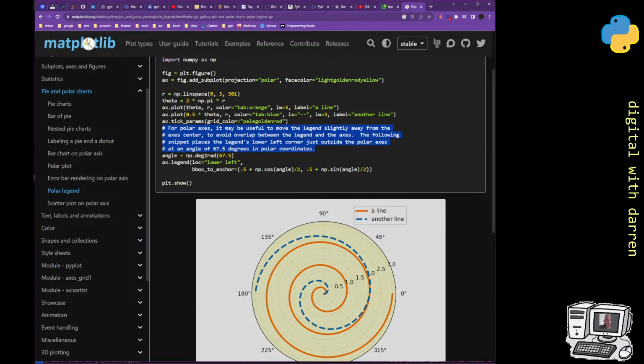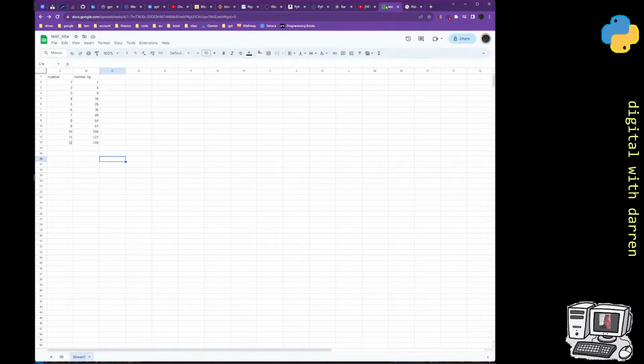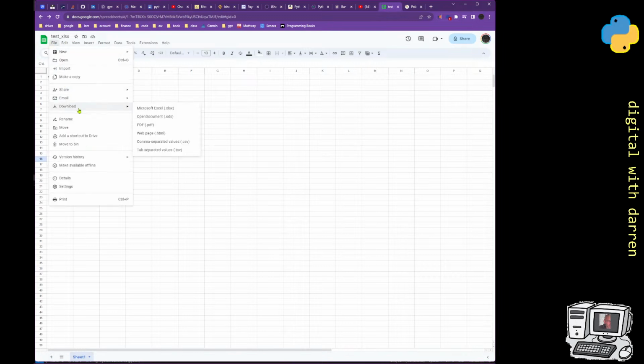So when I do go to, and I think it's time to, I'm going to go to my Google Sheet. The first thing is, I wanted to make my Google Sheet as an XLSX file, but it doesn't do it naturally off the bat. Now I can download and convert my Google Sheet into a Microsoft XLSX file. I can also convert it into a LibreOffice file, an ODS file. You can also convert it into a CSV file, which is a comma separated value file. That's if it's got no particular formulas in it, then that will be a CSV file.